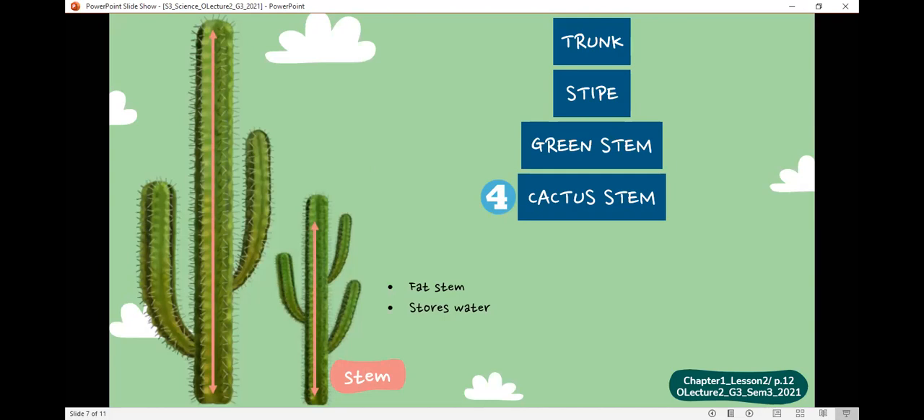Again, cacti have fat stems because these stems store water, and usually cacti live in hot places, so they need to keep the water inside them. And for the same reason, they have needle leaves to keep the water in the plant. Okay? Number 4, cactus stem.